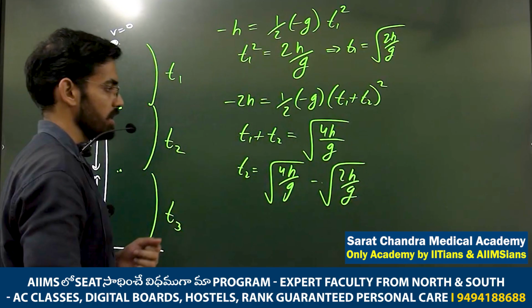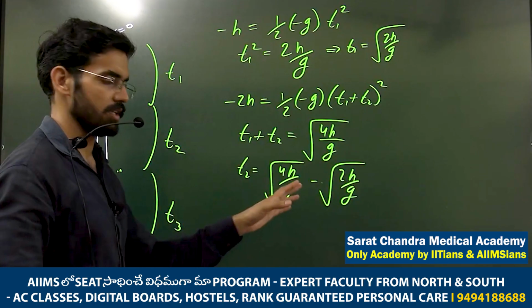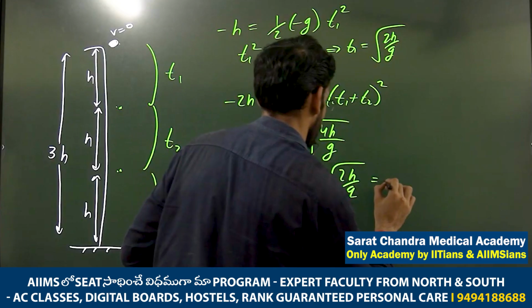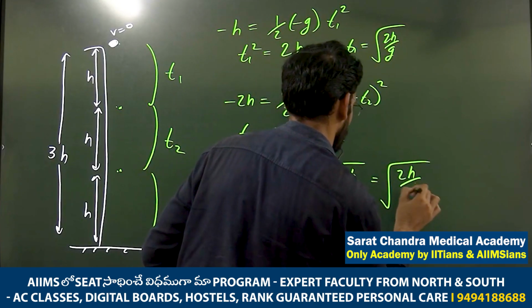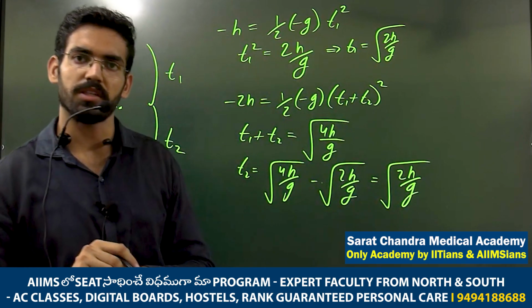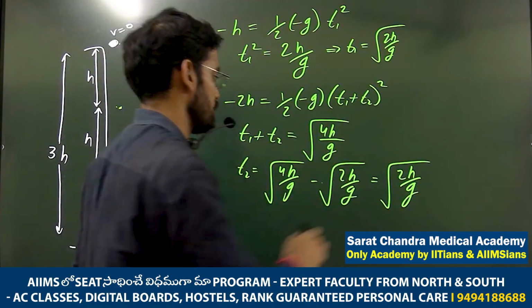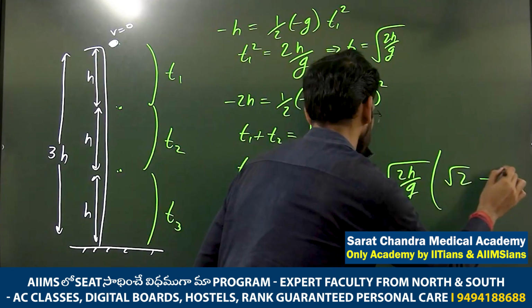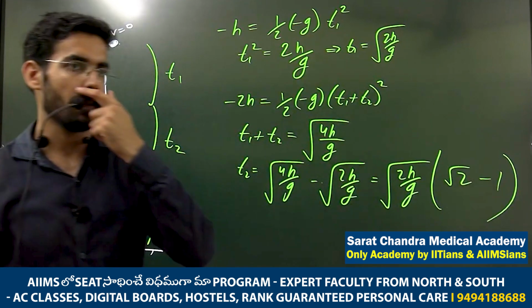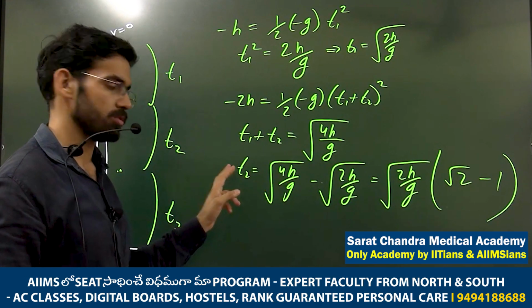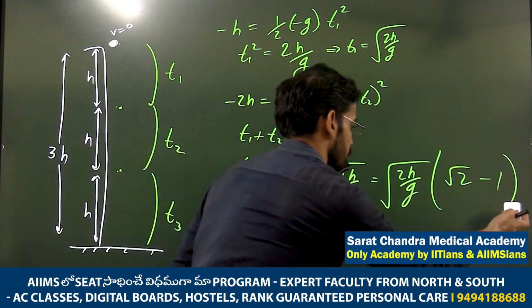From here you can take under root 2h by g common. I taught you the meaning of taking common: divide by that value, divide and multiply. The division you take that side. So what will come? Root 2 minus 1. Here 1, and root 2 you take outside. That's how root 2 minus 1 will come.